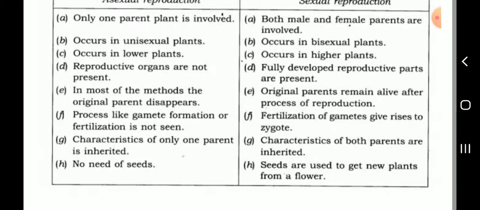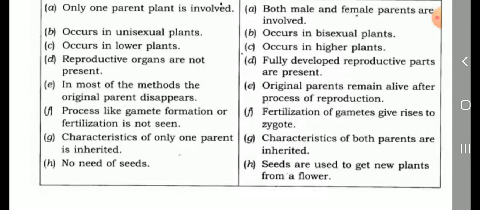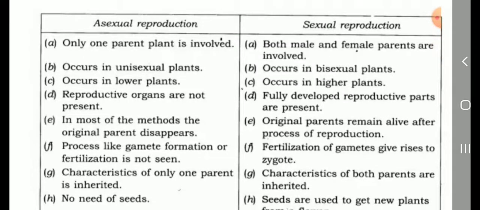Reproductive organs are not present. Sexual reproduction, fully developed reproductive parts are present. Asexual reproduction, in most of the methods, the original parent disappears. Sexual reproduction, original parents remain alive after the process of reproduction.